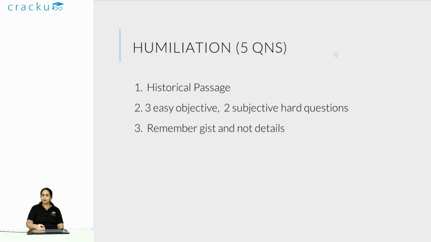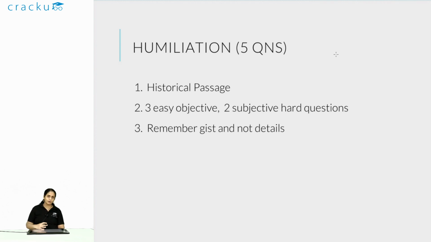Basically you write very short points over there, because in informative RCs there are 2 types of questions that can come: objective questions which are based on details, or subjective questions which are based on the emotions of the author. In this case there was a mix of easy objective and 2 subjective hard questions. For the easy objective questions, what you should just do is remember where all the information is kept. Just say, reasons for X, 3 causes of Y. Once you note that down, when you get a question based on that, you can go and reread that particular part and then answer.